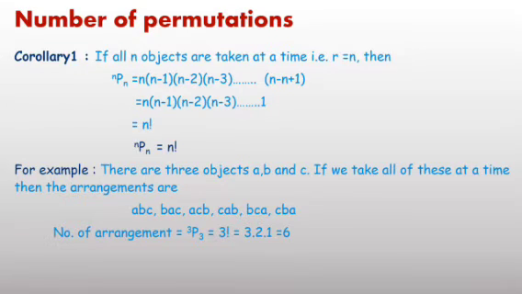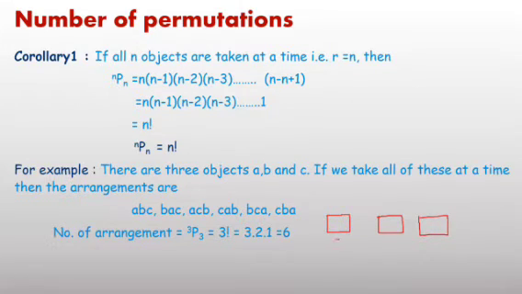Or you can also apply the fundamental principle of counting. Applying the fundamental principle of counting, you can easily observe there are 3 places, because all letters you are going to take at a time, and there are 3 letters A, B, C. It implies, again apply the fundamental principle of counting.